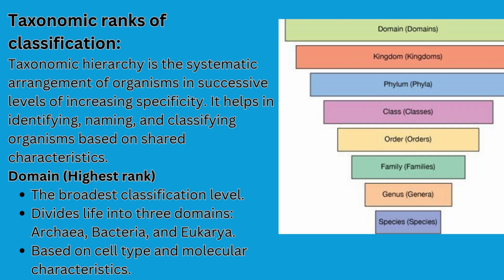Let's start the next topic of this chapter. Taxonomic ranks of classification. The groups into which organisms are classified are known as taxonomic categories or taxa. The taxa form a ladder called taxonomic hierarchy. There are eight main taxonomic ranks: kingdom, phylum or division, class, order, family, genus, and species. In addition, domain is now usually used as a fundamental rank.